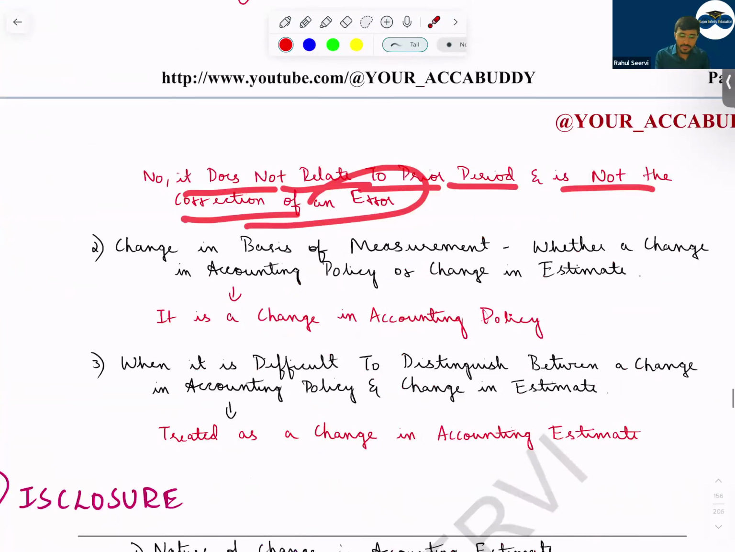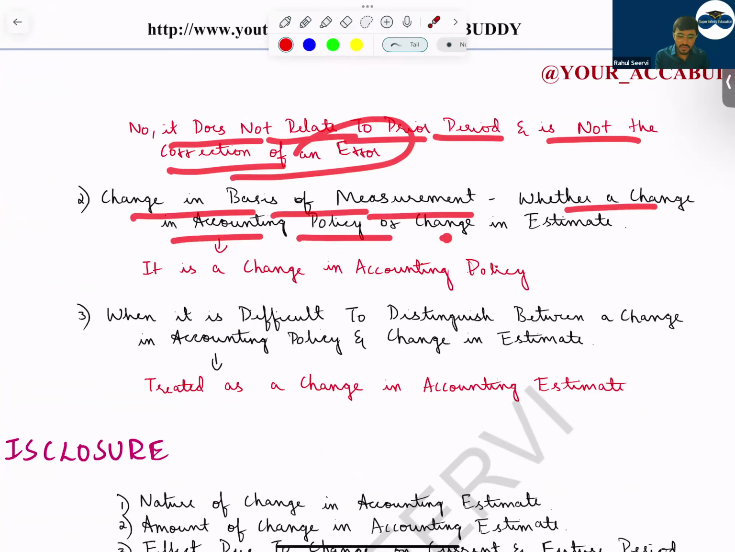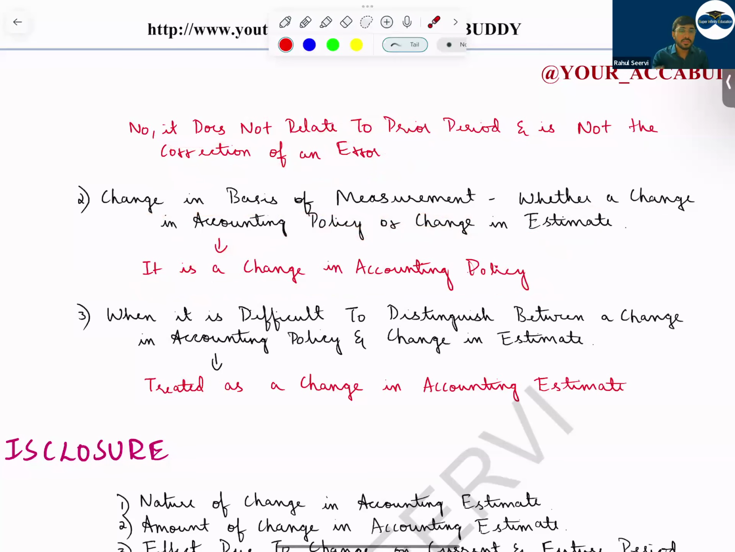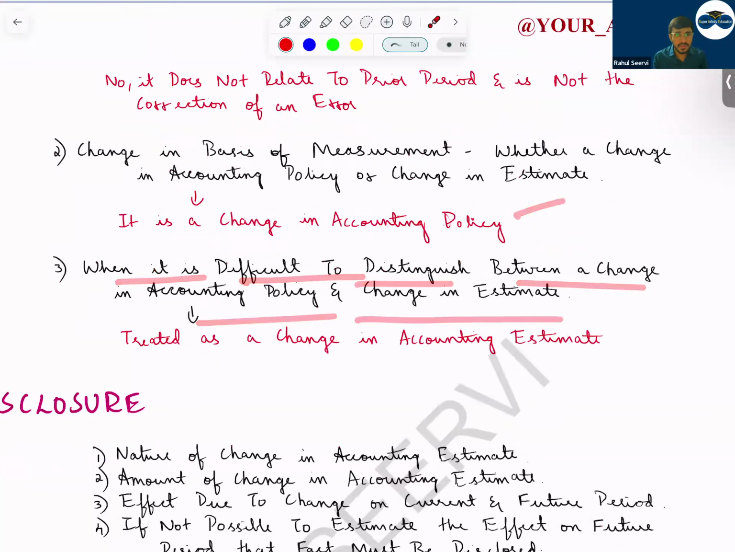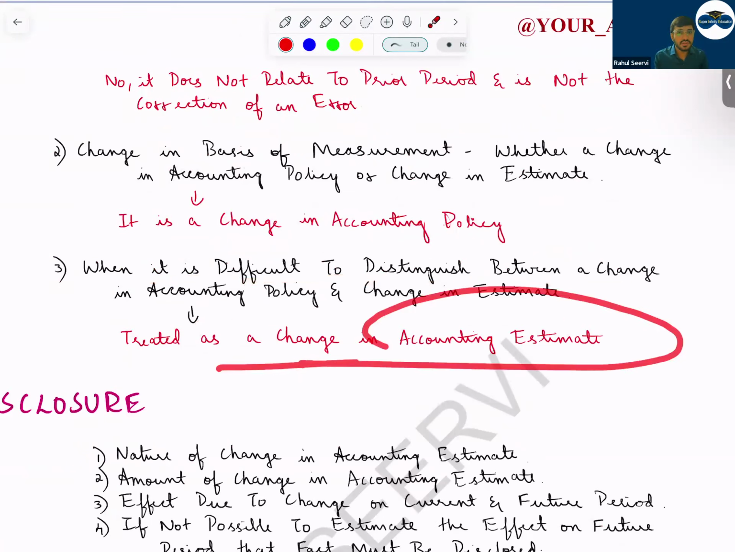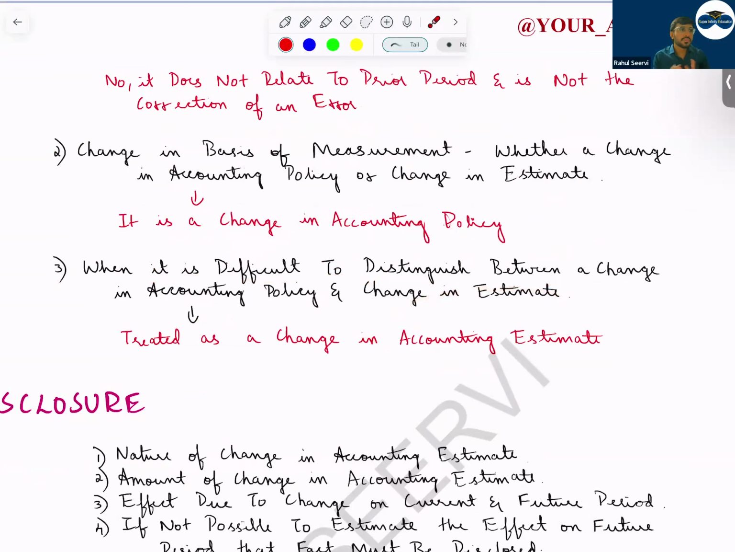So, change in the basis of measurement: is it a change in accounting policy or a change in accounting estimate? It's a change in accounting policy. When you're changing the basis of measurement, like cost model to revaluation, it's a change in accounting policy, not a change in estimate. MCQ, important: when it is difficult to distinguish between a change in accounting policy and a change in estimate, treat it as a change in accounting estimate.